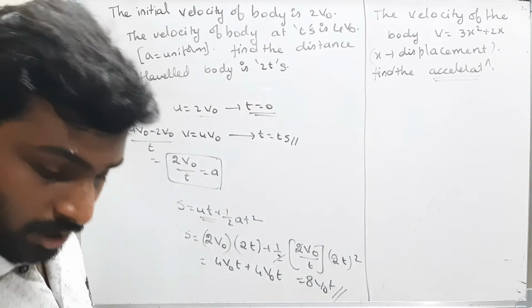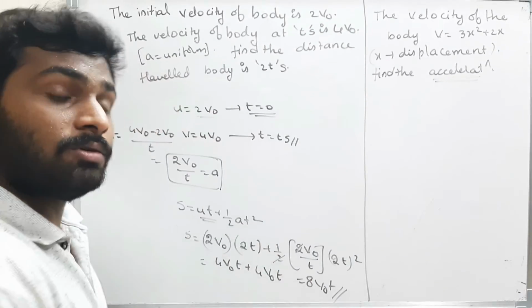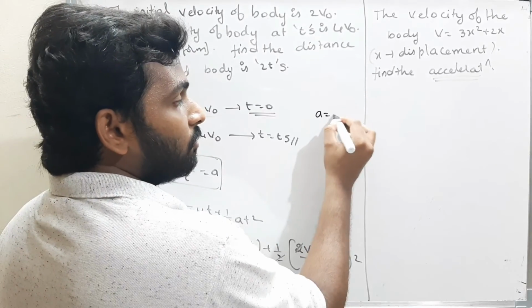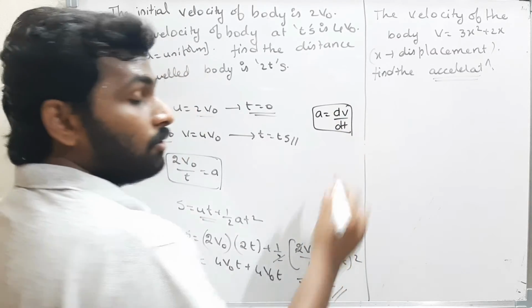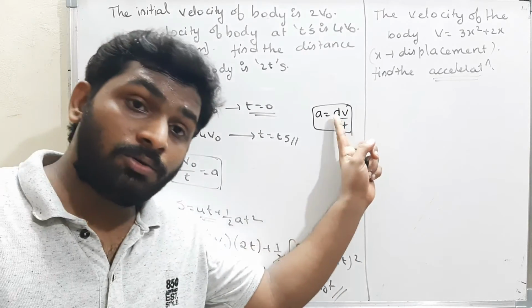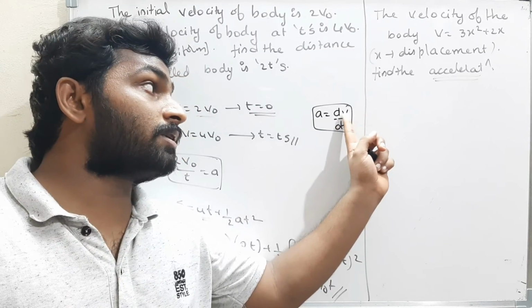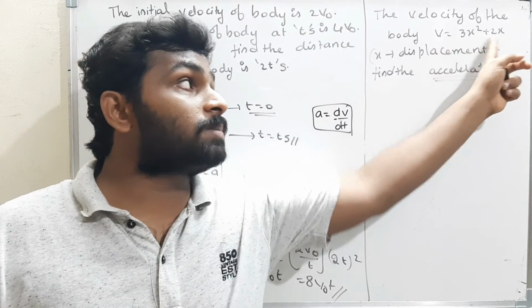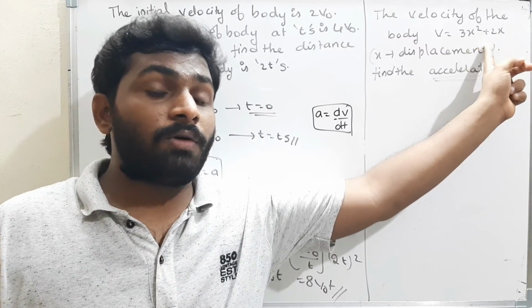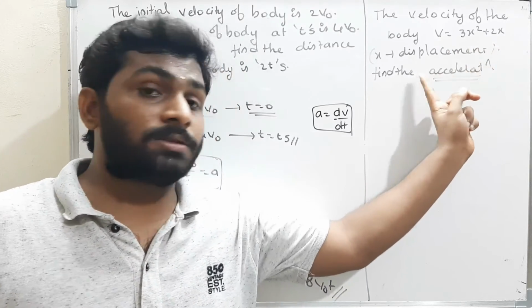That is the question. Now to find the acceleration, what do I have to do? Usually, the acceleration is equal to dv by dt. I have to use this only when v is given in terms of time. But here v is given in terms of displacement. Now which formula do I have to use to find the acceleration?